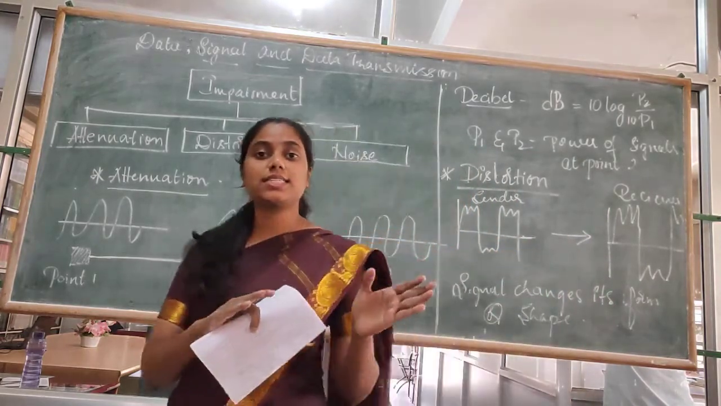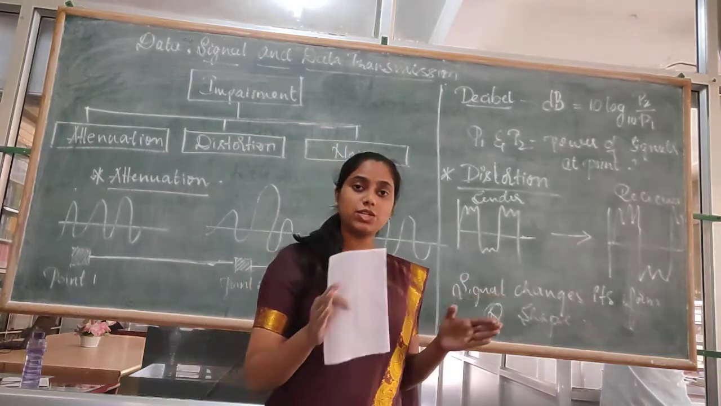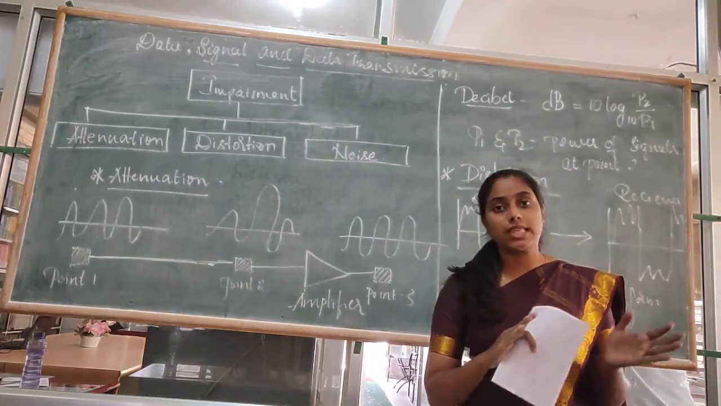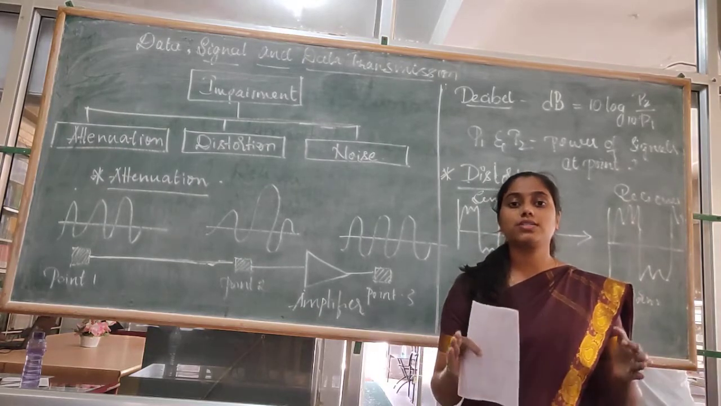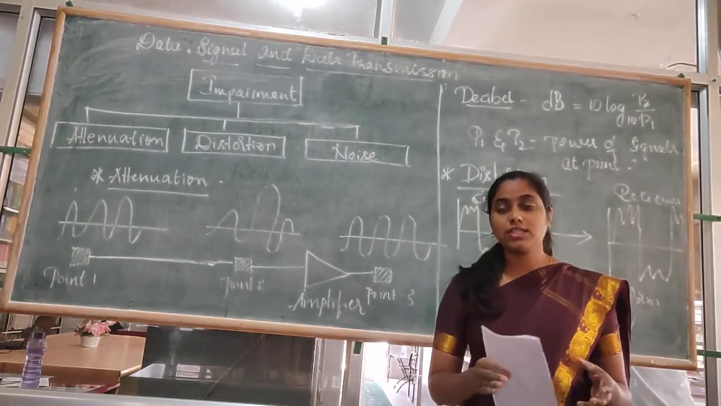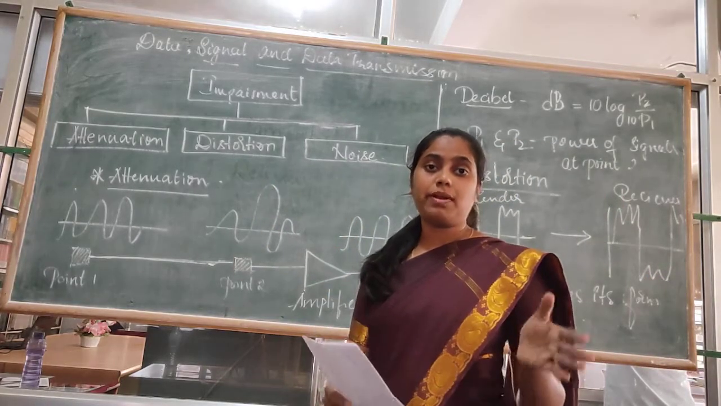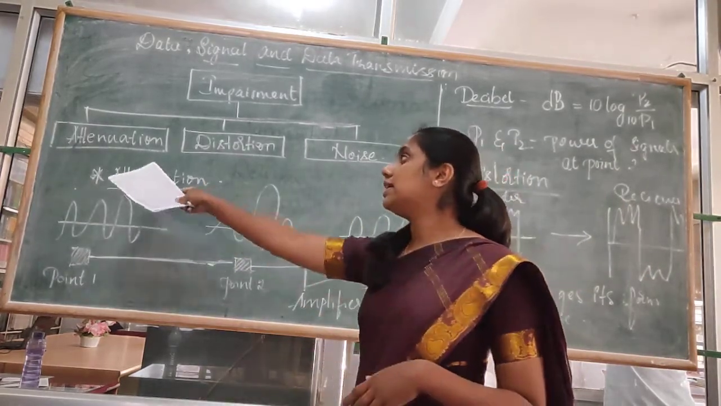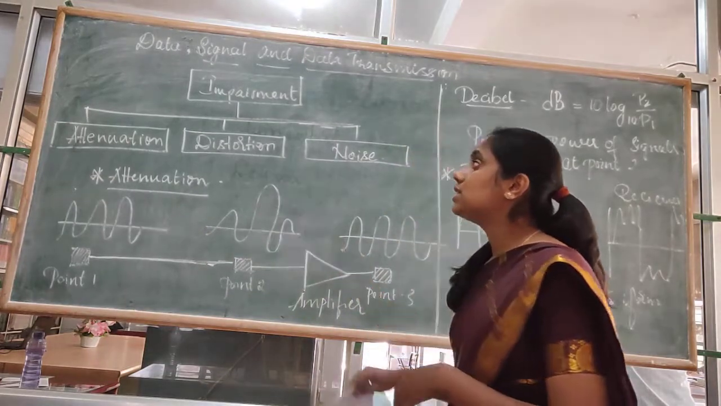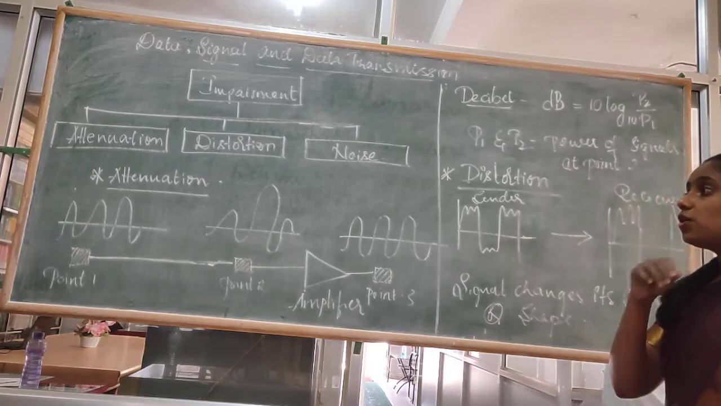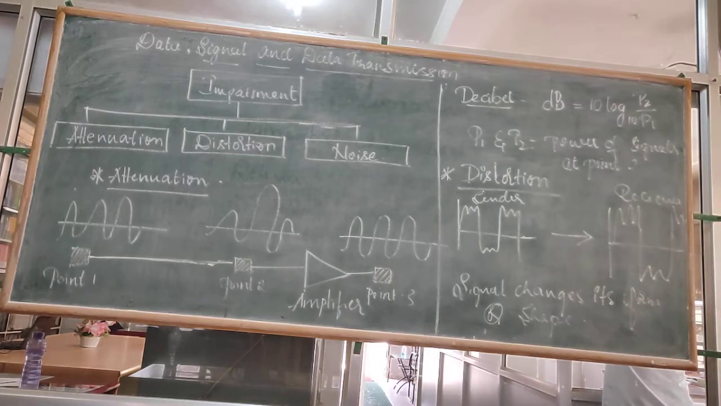When the data signal is passing from the sender to the receiver, there will be different imperfections in the transmission medium, which cause different impairments. What are the causes of impairment? There are three main causes of impairment: one is attenuation, second is distortion, and third is noise. First we will learn about attenuation.